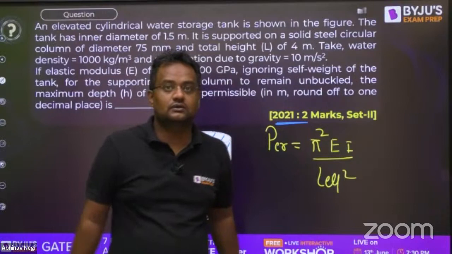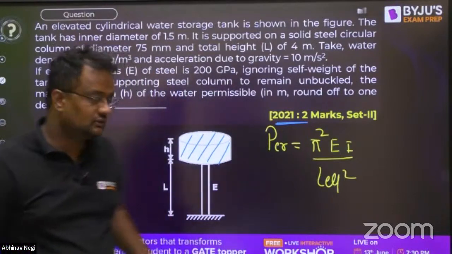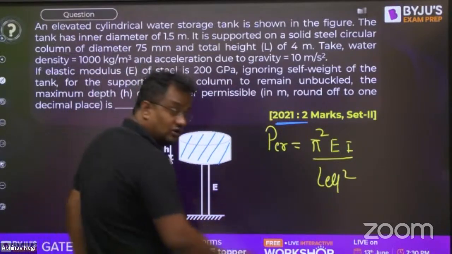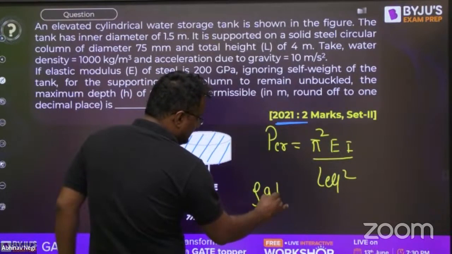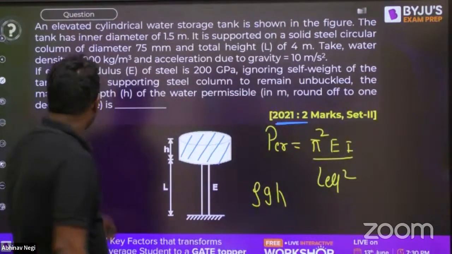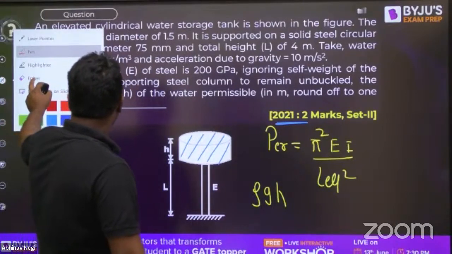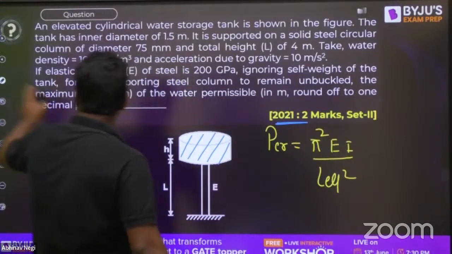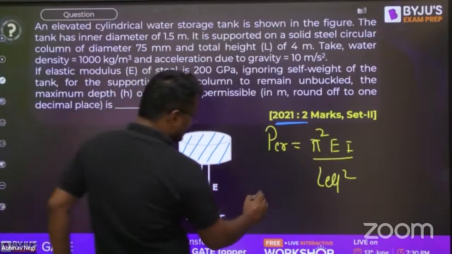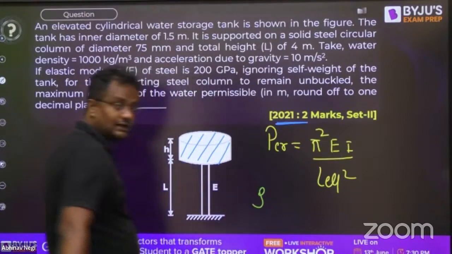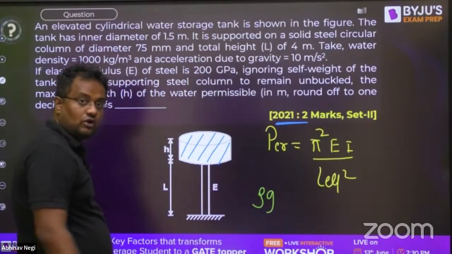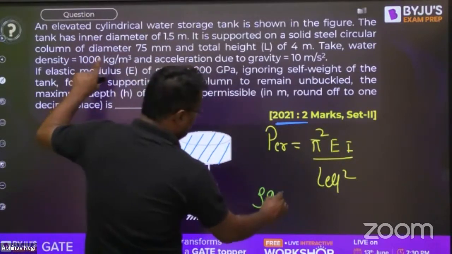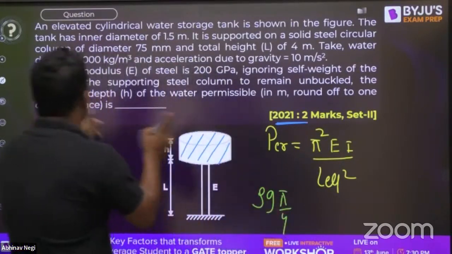Now, PCR is this. What is load here? Weight of water. Weight of water is density into volume. So density is rho, and rho G will be the unit weight, and volume will be A into H. A will be pi by 4 into inner diameter squared, because water will be in the inner diameter.